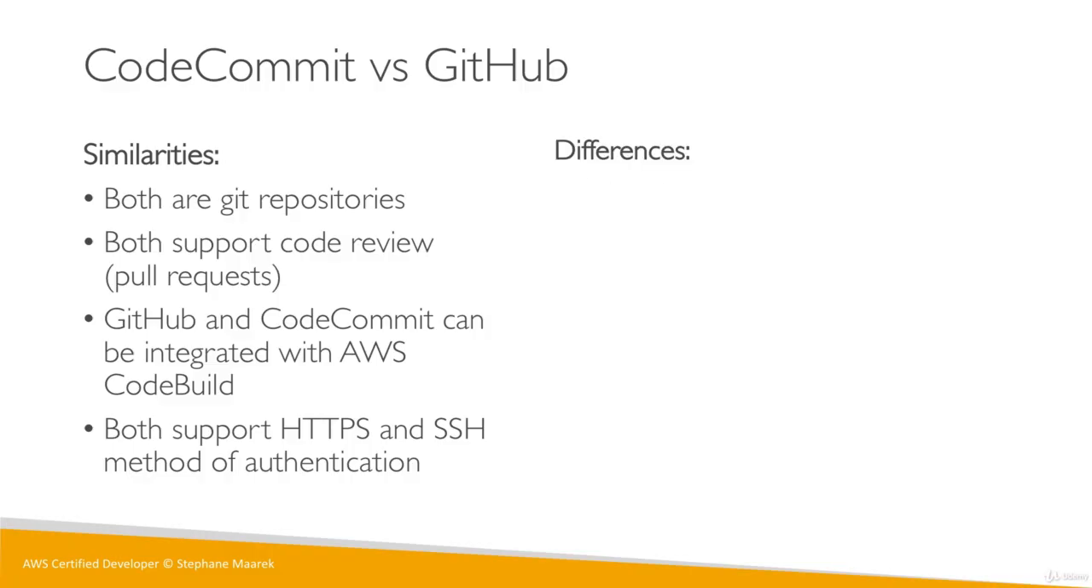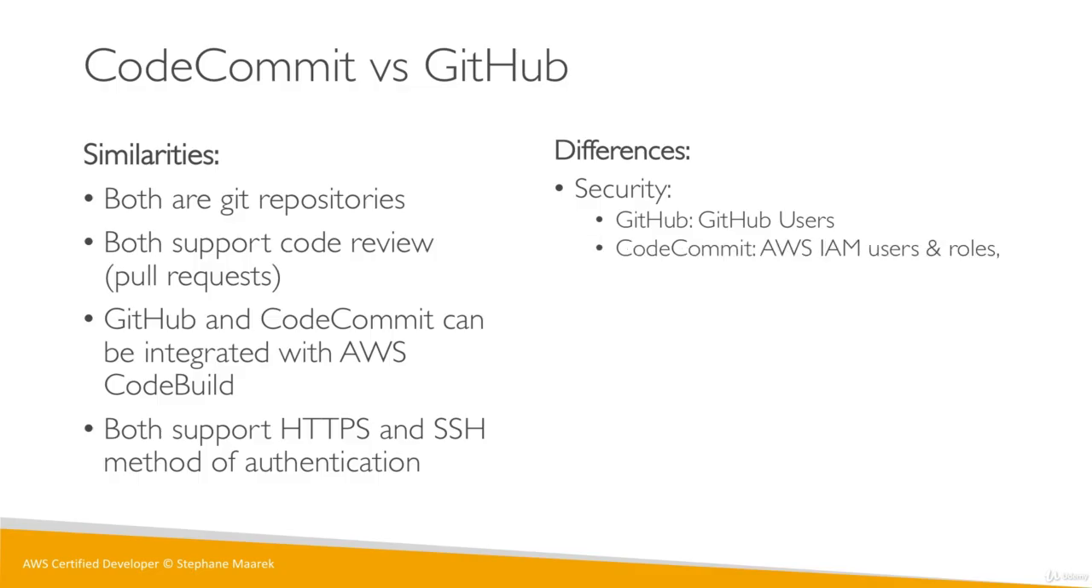Now, there's still a few differences, mostly on the security side. GitHub is administered through something called GitHub users, whereas with CodeCommit, you will directly use your AWS IAM roles and users. And that's quite nice because when you have users centralized in AWS, it's easier to reason about and to manage than having users in different platforms.